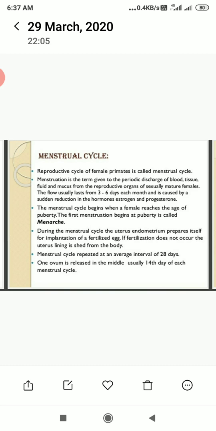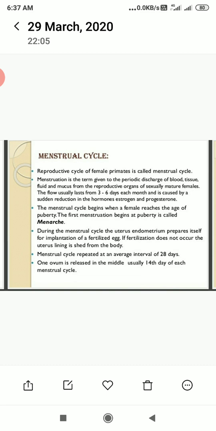The menstrual cycle begins when a female reaches the age of puberty. The first menstruation that begins at puberty is called menarche. During the menstrual cycle, the uterine endometrium prepares itself for implantation of a fertilized egg. If fertilization does not occur, the uterine lining is shed from the body.